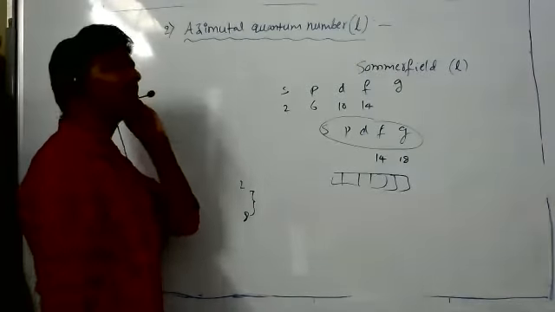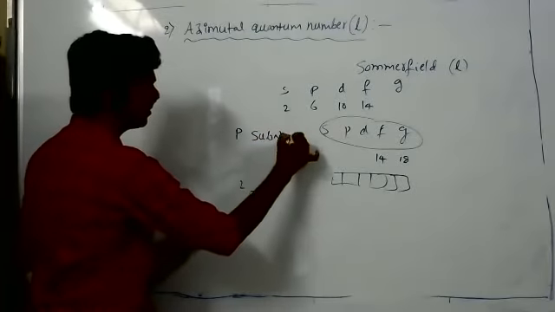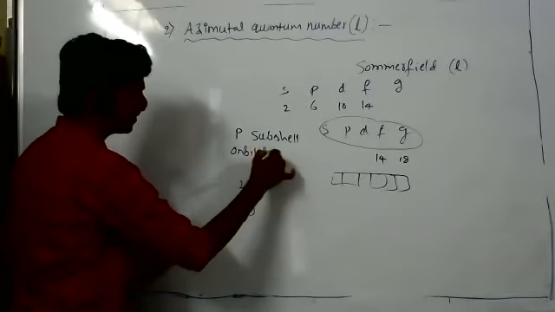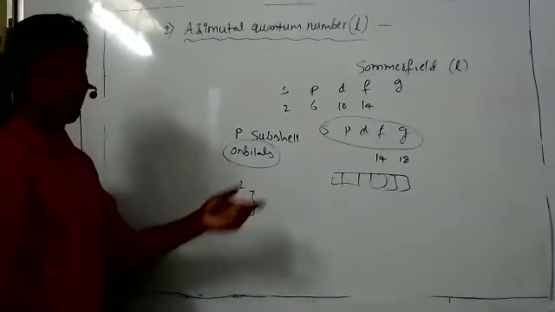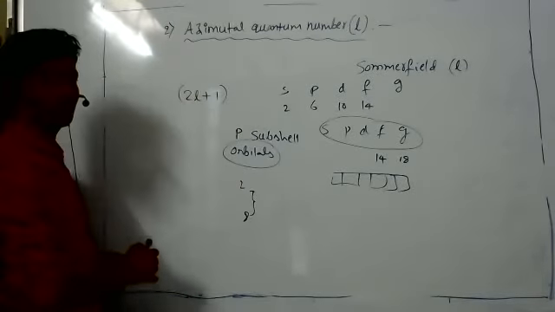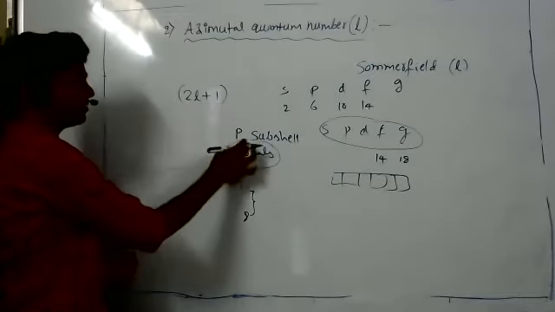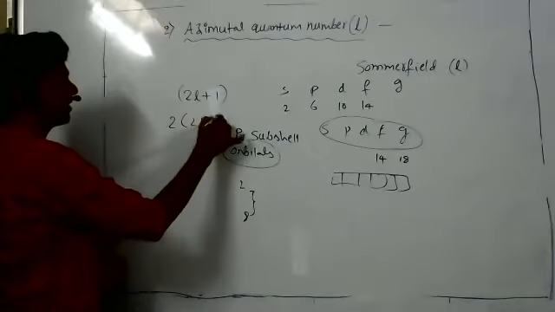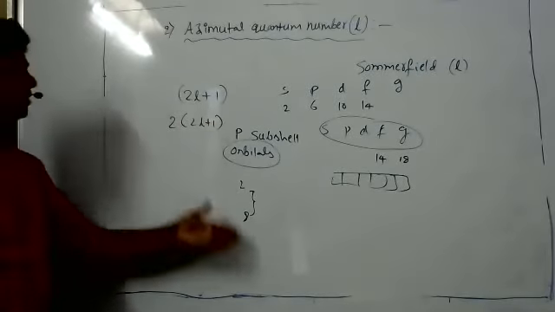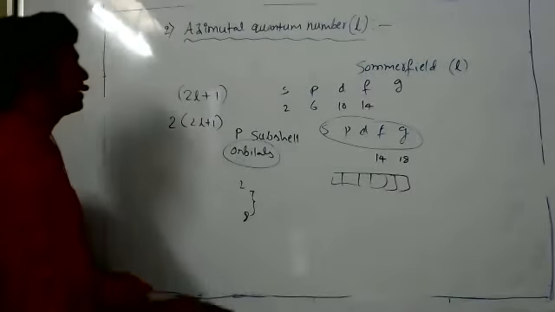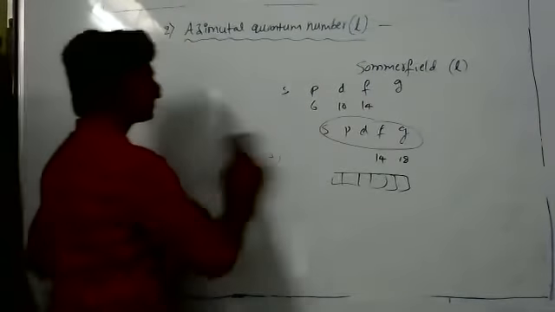P is a subshell, right? So in this subshell, again orbitals are present. How many orbitals are present, that we can calculate. We have a formula: 2l plus 1. Applying this, we can get how many orbitals are present. How many electrons are present is 2 into (2l plus 1). Now I will give you the l values. L values are very important, and it's easy, just simple numbers only. Okay, next move to the next point.